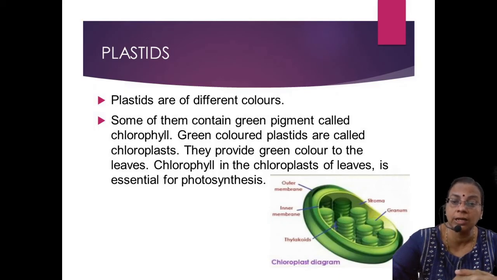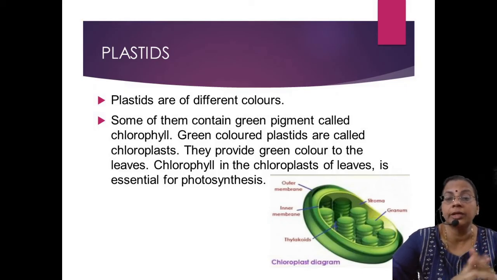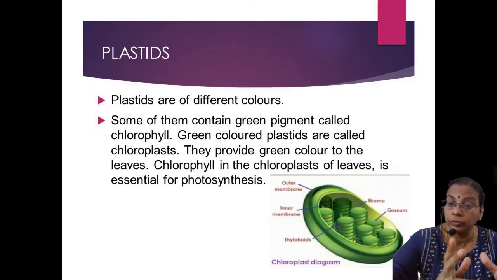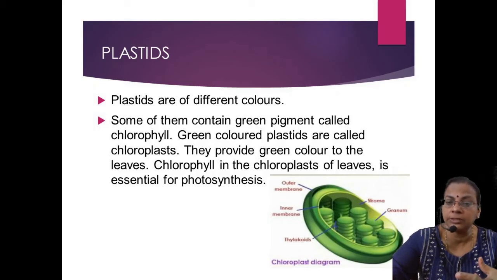There is another type called chromoplast. Chromo means colored. You can see different colors of flowers around, and different types of colored fruits: dragon fruit red, apple red, tomato red, mango green as well as yellow, banana yellow, carrot orange. So different colored pigments are there, enclosed within plastids, and those plastids are called chromoplasts, which give color to the fruits as well as to the vegetables.